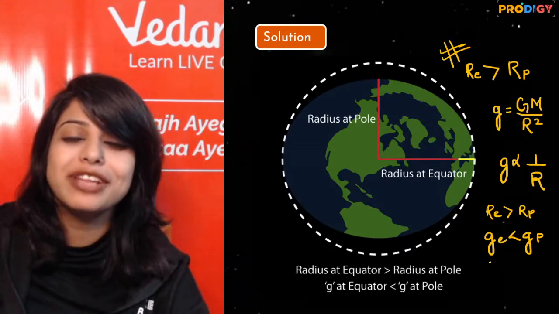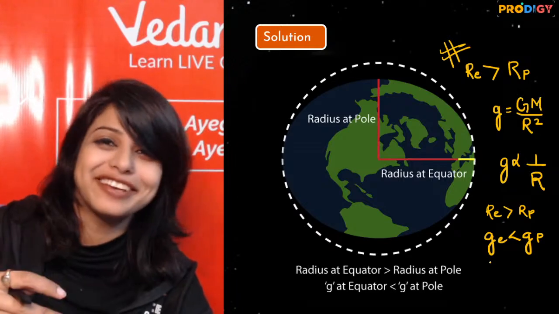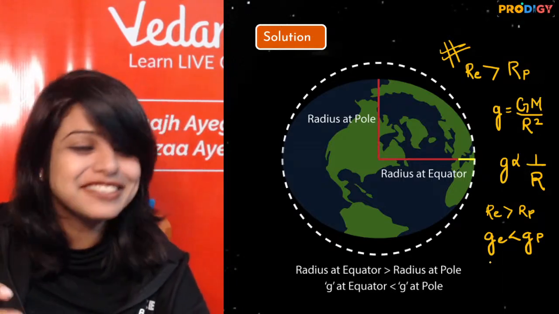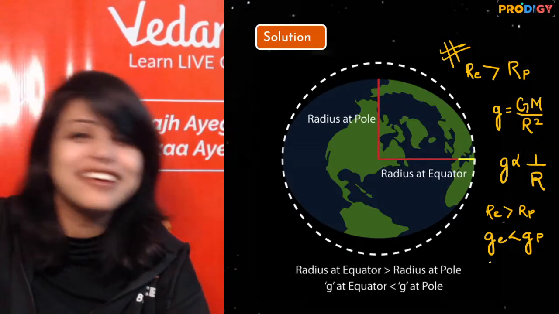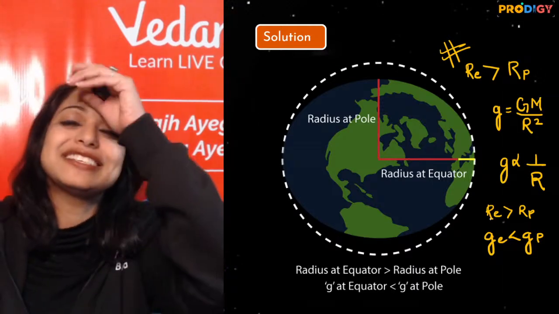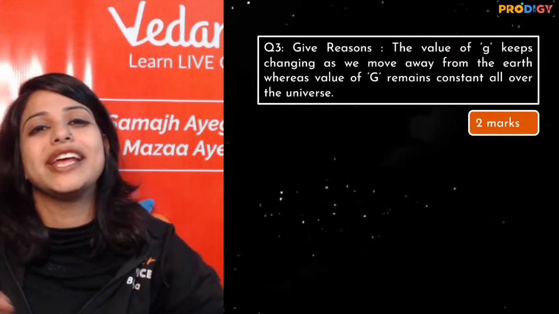So show your examiner, boss, I know everything, right? Take it as a challenge and show them, yes, I know everything. Super great. So this is your 2-marker question. Let's go to the next one.